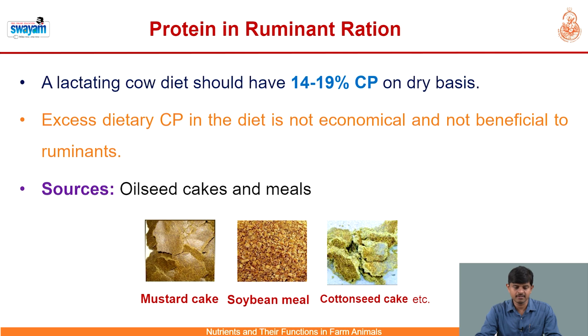In a lactating ration, we can say that the protein requirement ranges between a broad range of 14 to 19%, depending on the level of productivity as well as stage of lactation. Excess dietary crude protein in the diet is not economical as well as not beneficial to the ruminant as such. The sources of protein for ruminants include oilseed cakes and meals, examples being mustard cake, soybean meal, cottonseed cake, sunflower cake, linseed cake, etc.